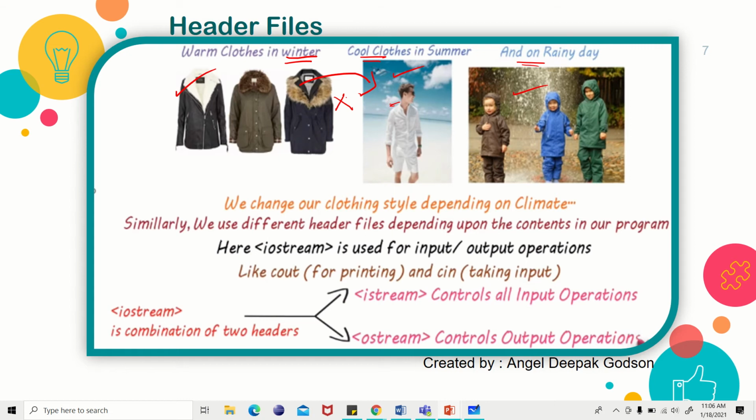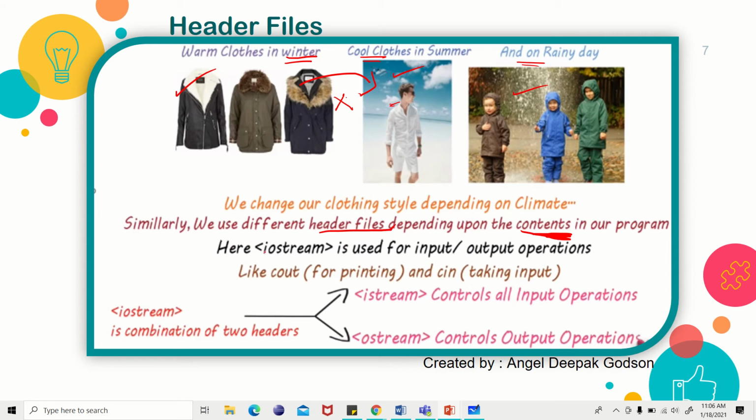Now, same way, there are many header files. You are going to use different header files depending on the content of your program. Based on your program you are going to select the header files. But iostream is the default header file.